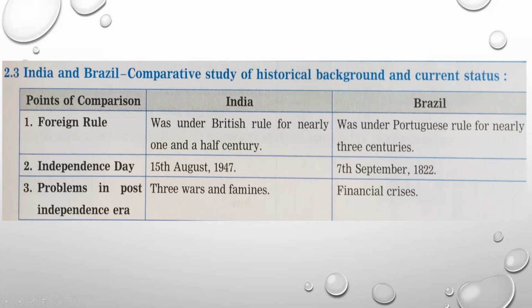Now, after getting independence, when India and Brazil started living their normal life, they faced a number of problems. So India has faced 3 wars and famines, okay? And in case of Brazil, the most important problem faced after independence was financial, related to money, okay? Availability of less money to do the development.